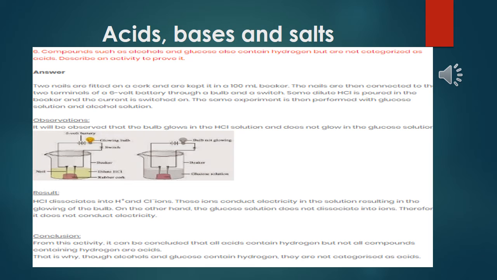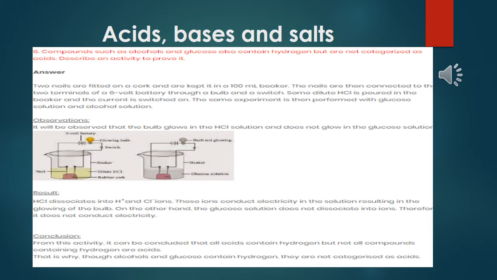Then you add some dilute hydrochloric acid in the beaker, switch on, and allow current to pass. The same experiment is then performed with glucose solution and alcohol solution. By changing the electrolyte, we will observe that the bulb glows in the HCl solution and does not glow in the glucose solution.